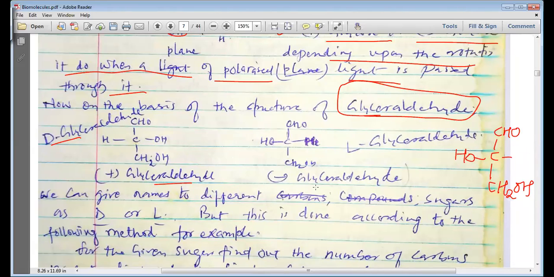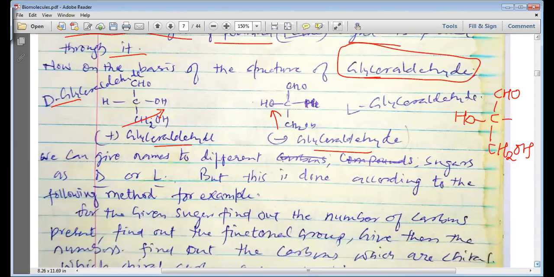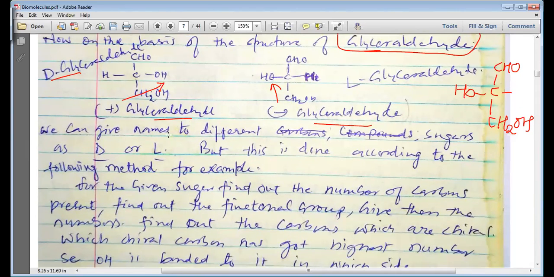So we will call it plus glyceraldehyde and minus glyceraldehyde. Now, the minus glyceraldehyde is having OH on the left side, the plus glyceraldehyde is having OH on the right side. So on the basis of the structure of glyceraldehyde, we can give names to the different sugars, either D or L. Please remember that we call glucose as D plus glucose or D minus glucose.